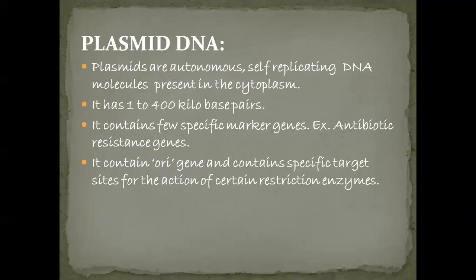And this plasmid consists of the ORI gene, from where the replication starts. Plasmids also replicate in the same way as chromosomal DNA.